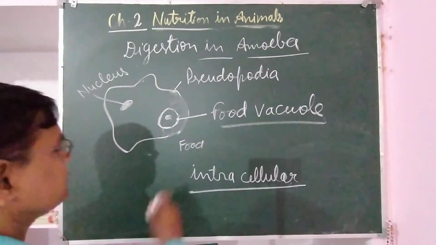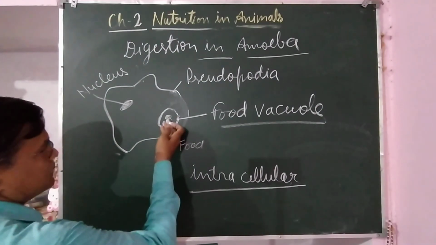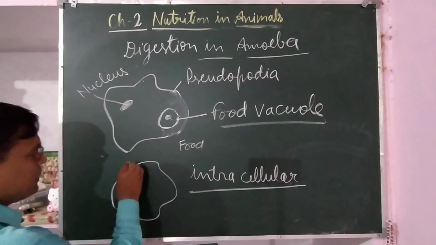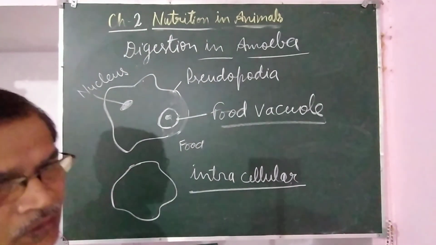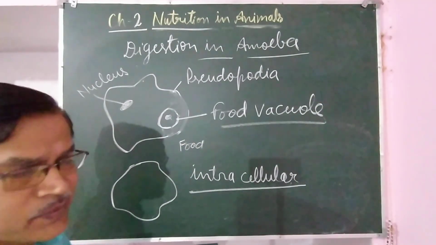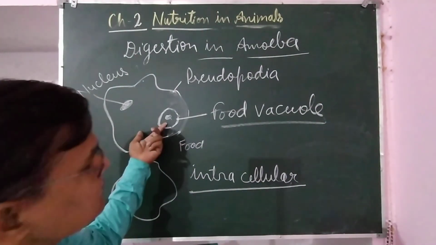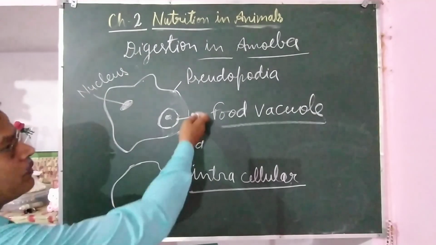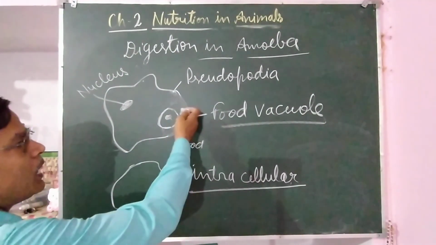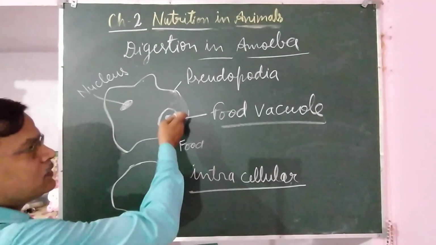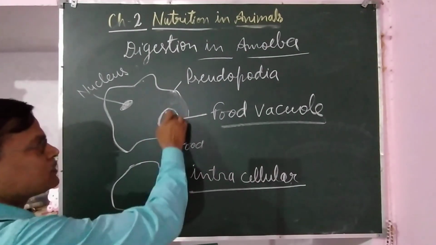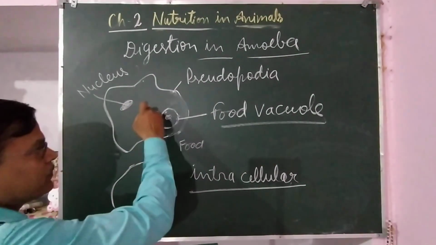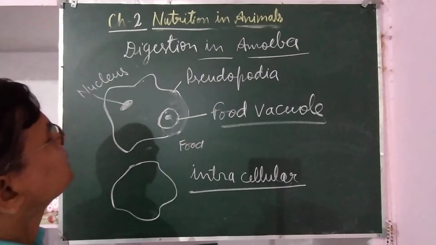After absorption, whatever undigested part remains. The basic five processes, that is ingestion, digestion, absorption, assimilation, and egestion, all these processes take place in this amoeba also. Although it is a single cell, all those processes take place in amoeba also. Taking in food is called ingestion. After taking food, digestive enzymes are secreted and digestion takes place. After digestion, absorption of nutrients takes place. After absorption, the use of nutrients in the cell is called assimilation.